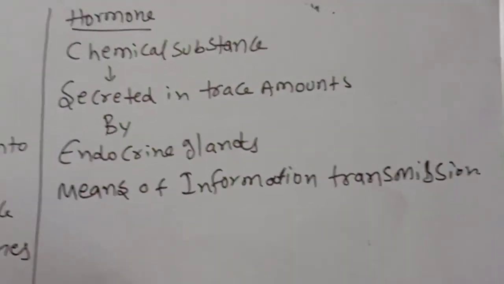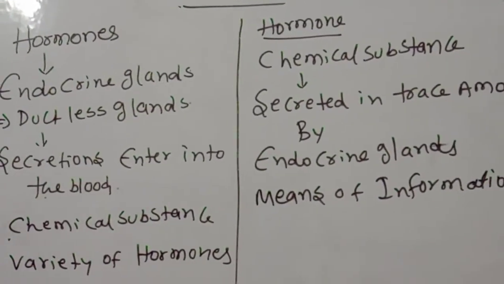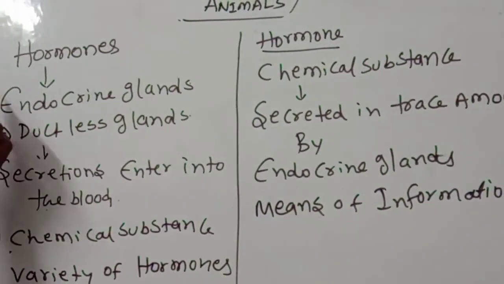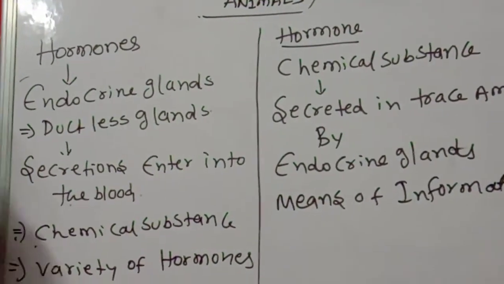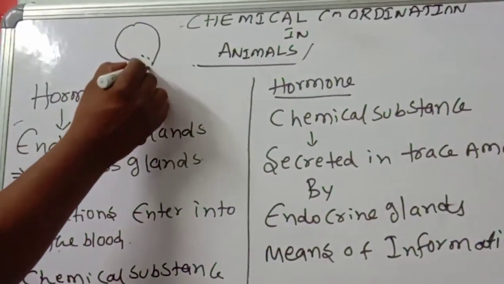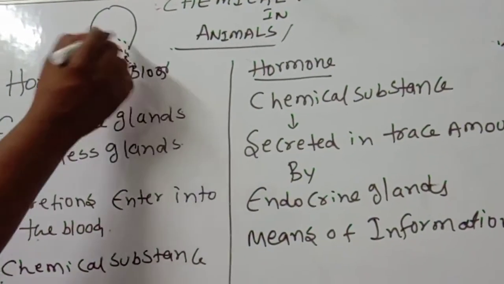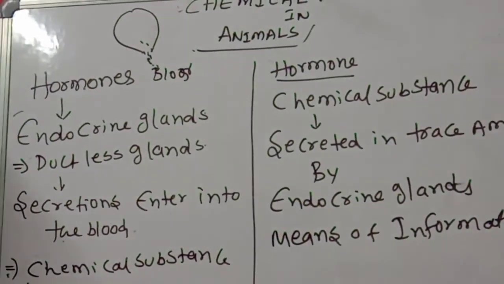Okay, children. Hormones are secreted by endocrine glands. Endocrine glands don't have any ducts; they directly secrete the hormones into blood, and that's why they are called ductless glands.